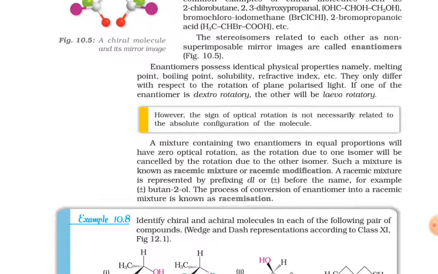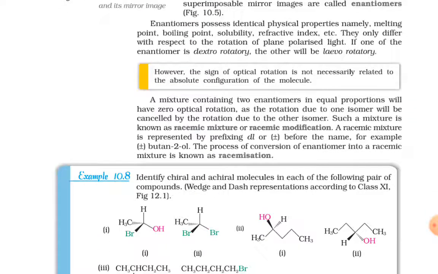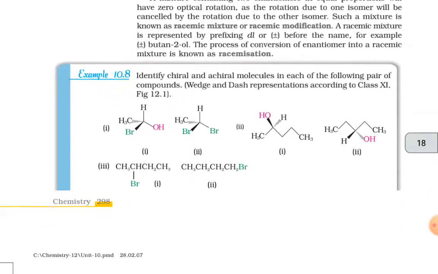A mixture containing two enantiomers in equal proportions will have zero optical rotation, as the rotation due to one isomer will be cancelled by the rotation due to the other isomer. Such a mixture is known as a racemic mixture or racemic modification. A racemic mixture is represented by prefixing dl or plus-minus before the name, for example, plus-minus butan-2-ol. The process of conversion of an enantiomer into a racemic mixture is known as racemization.